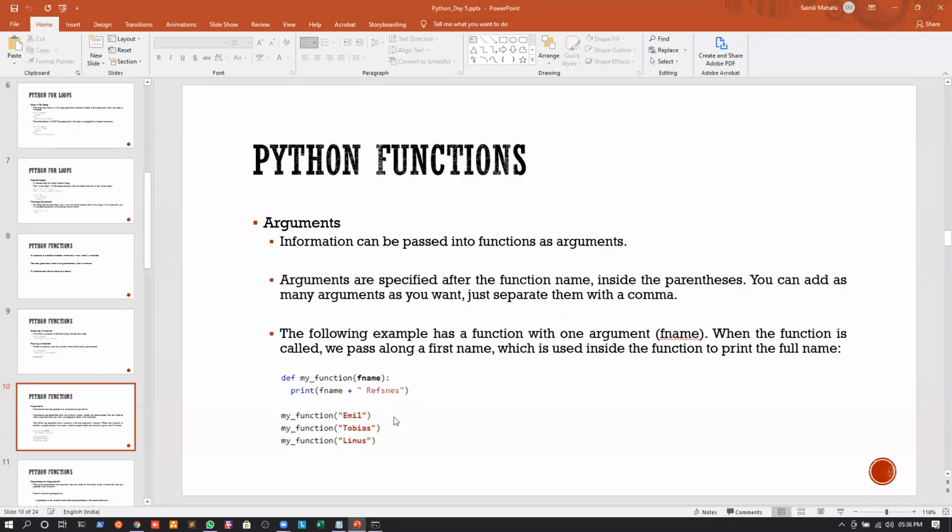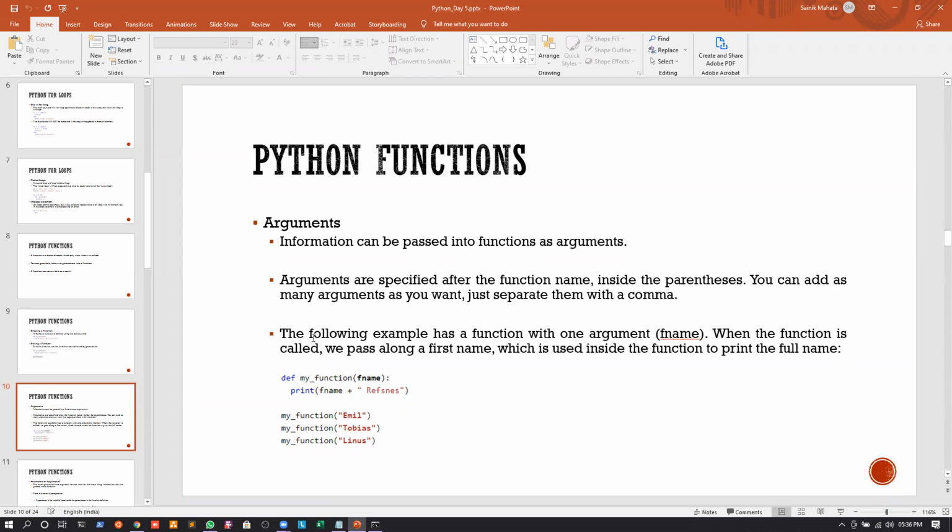Now, again, we can have parameters, we can have arguments. Parameters and arguments are almost the same thing. There is a slight difference, and we'll study the difference in the next slide. But let us understand what is the use of a parameter or an argument. Information can be passed into functions as arguments or parameters. Arguments are specified after the function name inside the parenthesis.